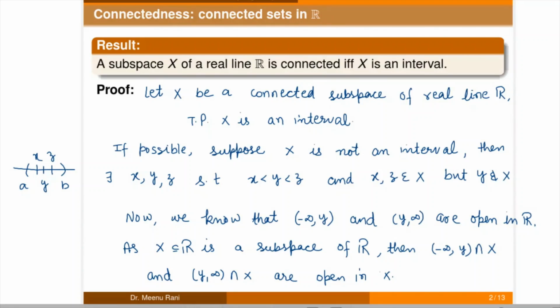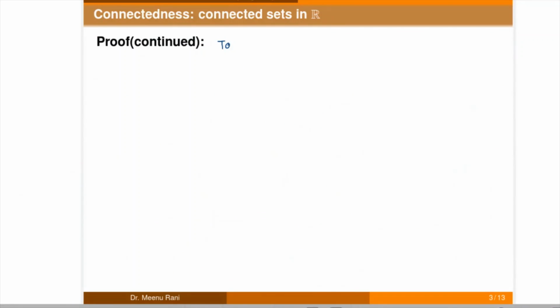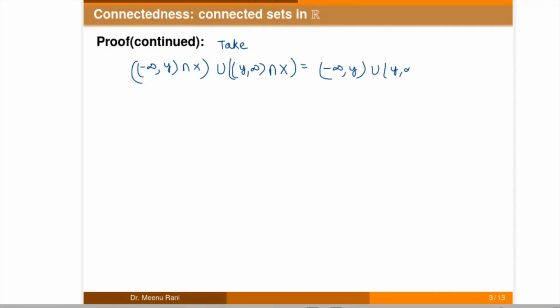Now if we take the union of these two open sets in X, let us take (minus infinity, y) intersection X, union (y, infinity) intersection X. This is (minus infinity, y) union (y, infinity), intersection X. It is the real line except y, and its intersection with X is X because y is not in X. X is a subspace of R, but R minus y does not contain y, so if we take the intersection with X, it is X only.